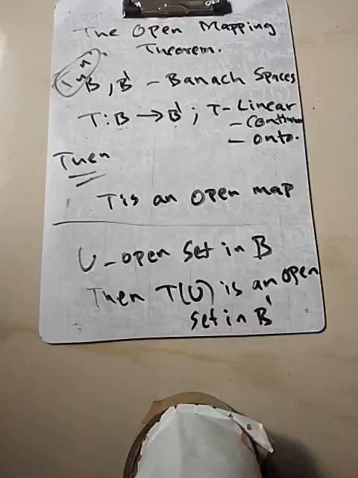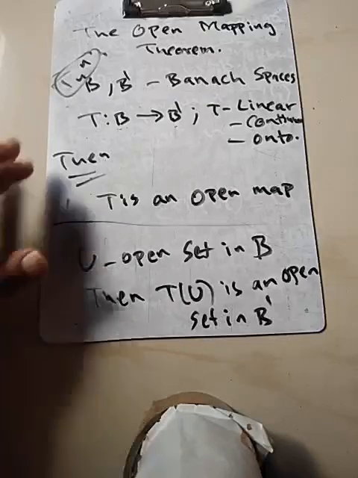So if T is also given to be one-one, and T is linear and continuous, a corollary of this thing would be what? T is in fact a homeomorphism. So the inverse is also continuous because inverse image of open set is open for the inverse map. So let's try to prove this thing.